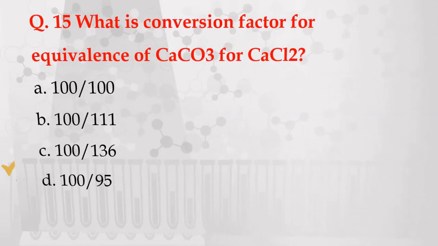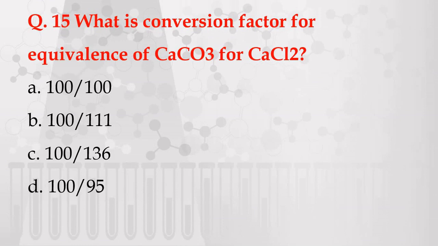Last question. What is the conversion factor for the equivalence of calcium carbonate for CaCl2? The options are given: A. 100 by 100, B. 100 by 111, C. 100 by 136, D. 100 by 95.